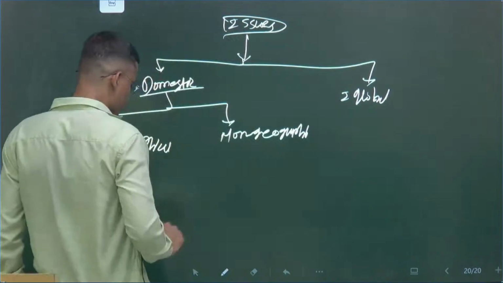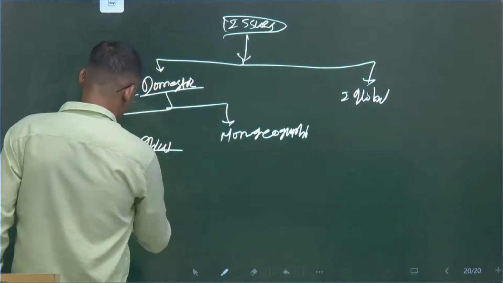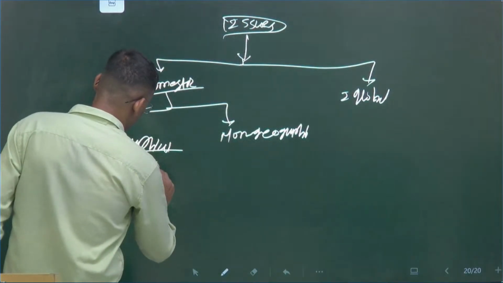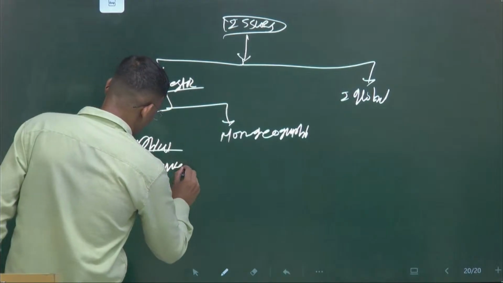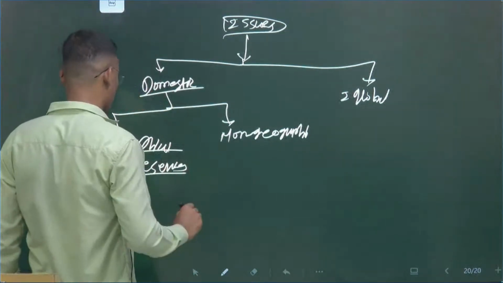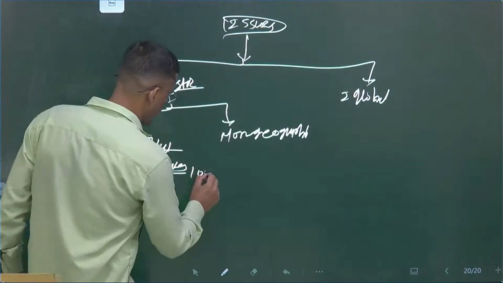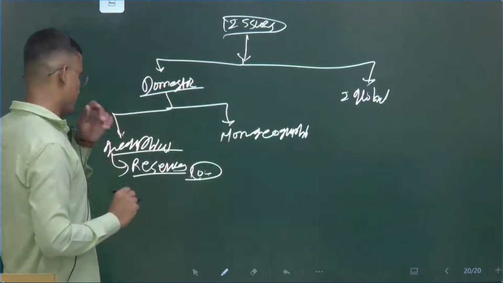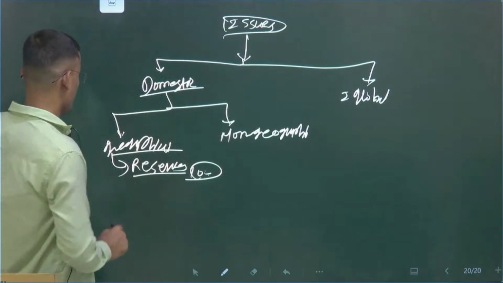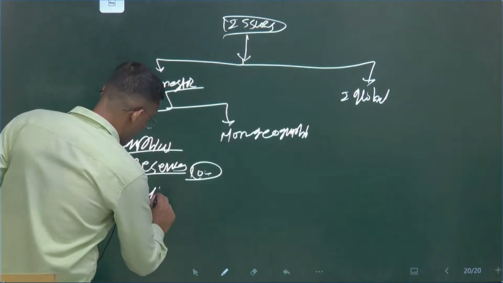Now, the geographical factors: reserves. We have very few reserves. I would say there are only around 10% of the total, for lithium it is 10%. The second one is uneven distribution.